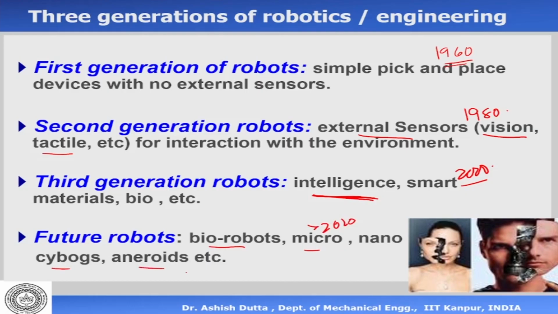So these are the basic definitions. These are the basic divisions of how many generations of robots there are. And we can see that there are essentially 4 generations of robots. And the basic fundamental difference is how much they interact with the environment and the level of intelligence. Okay, that's what defines the 4 generations.